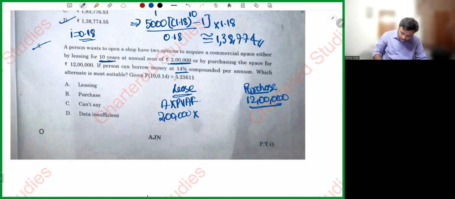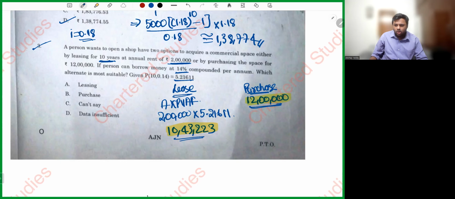See, he gave the value already, 5.21611. So it's going to be 10,43,223. If you take it on lease, my dear friends, you are going to pay 10,43,223. You are going to purchase, you need to pay 12 lakh.